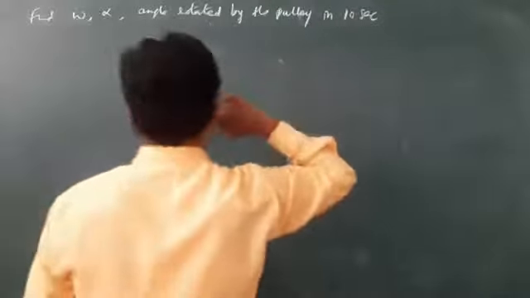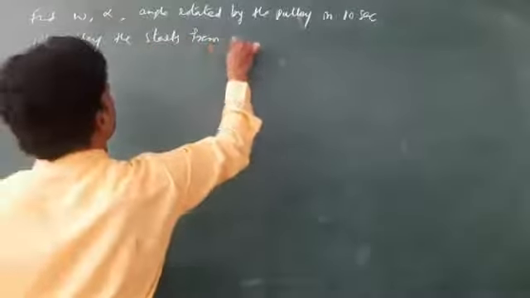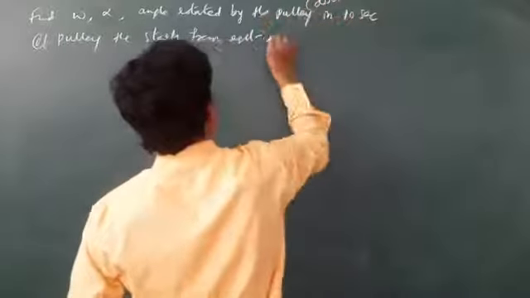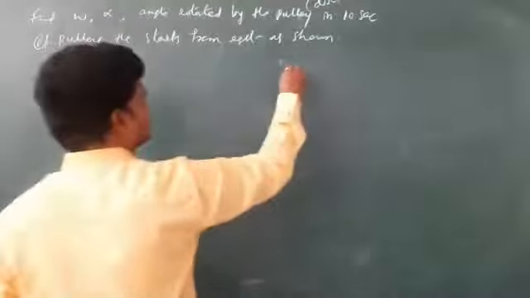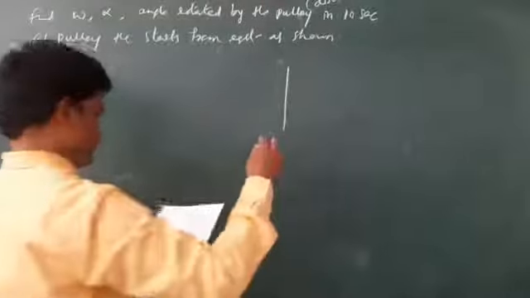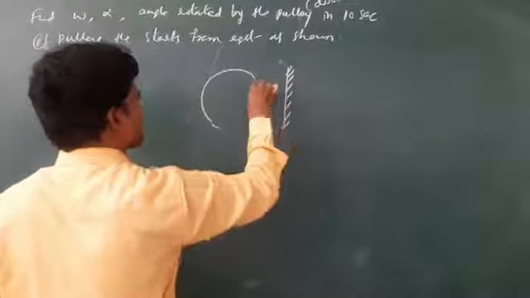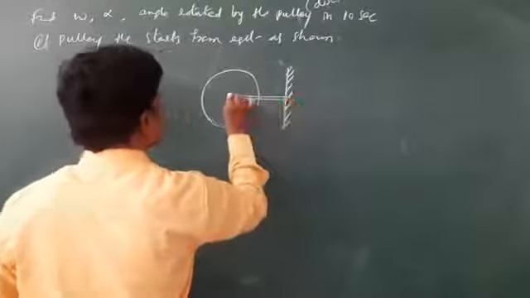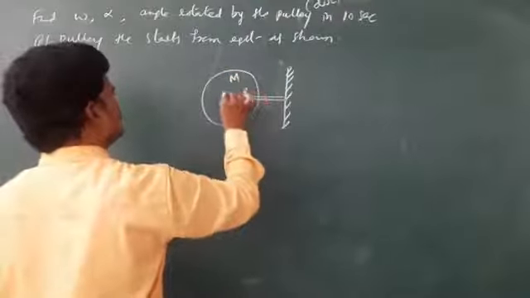And the pulley, they have given, starts from rest. This pulley is nothing but a disc, from rest, as shown in the figure. See the diagram. So simple question this is. So the given diagram is like this. A regular question this is. The mass of the disc is m, radius is r, O is the point.